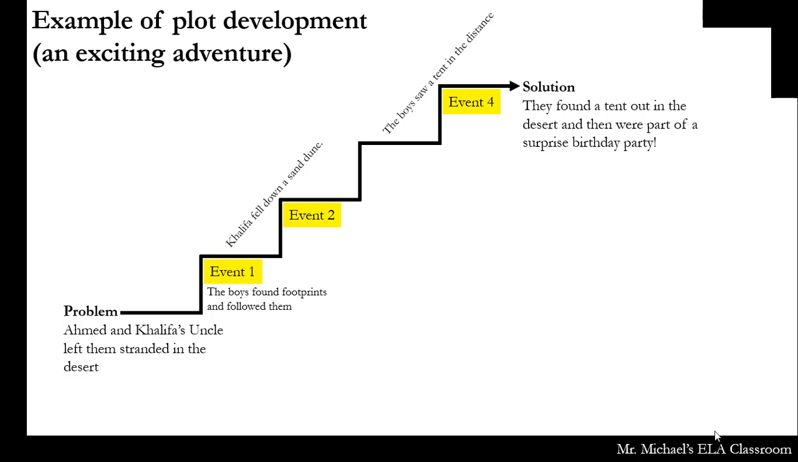Now again, our events have to make sense. I cannot say at this point that Khalifa dove into a swimming pool, because there is very likely not going to be a swimming pool in the desert. So, event 2, Khalifa fell down a sand dune. And event 3, the boys saw a falcon hunting a mouse. Again, this is something that could definitely happen.